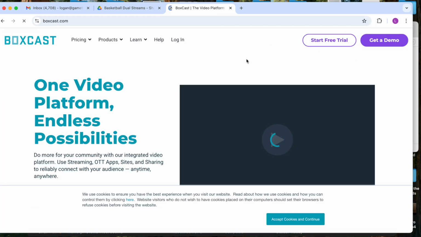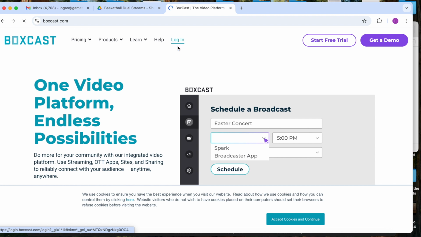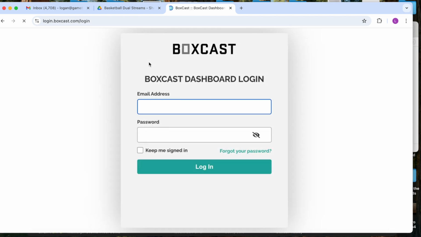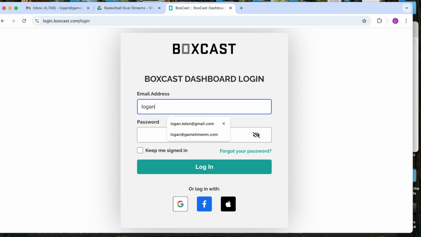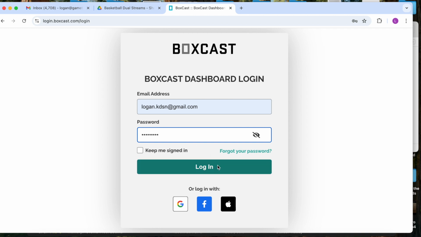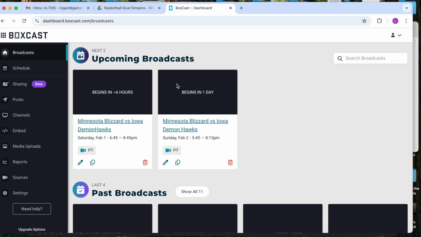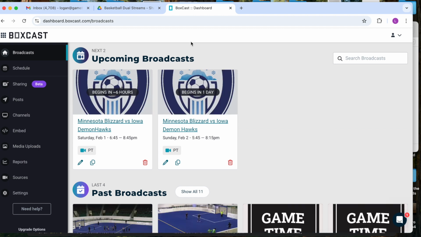Then you'll go to where it says login, and it is the same username and password as Production Truck. It may send me a code. If that's the case, let me know, and I can quickly forward it to you.